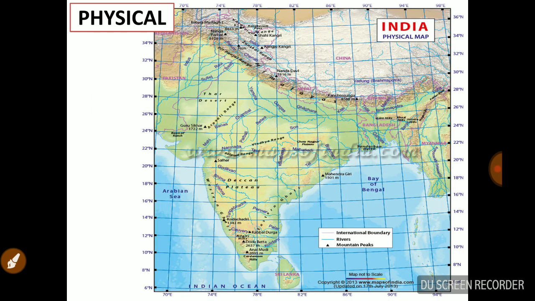It is totally different from the political map. Here you can see the rivers flowing, Chambal, Ganga, Yamuna, Indus, and also the land masses, the mountain peaks, and international boundaries. So that is a physical map.